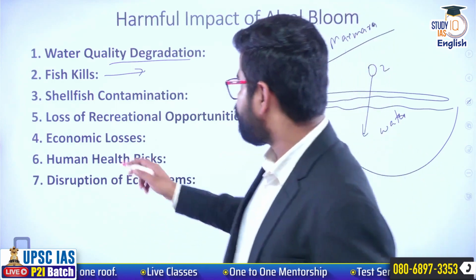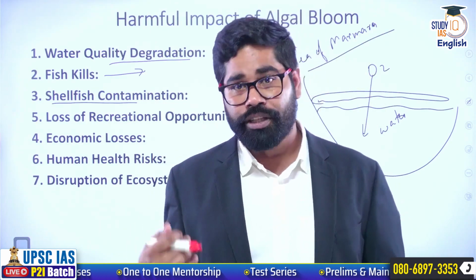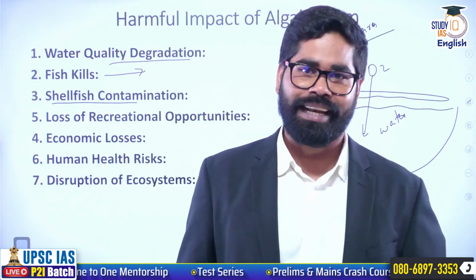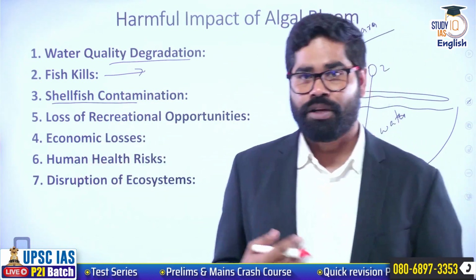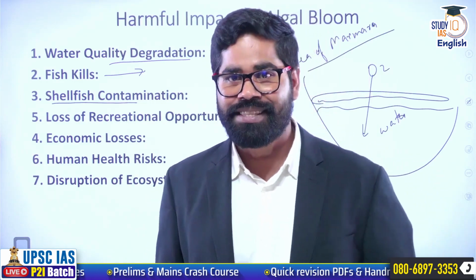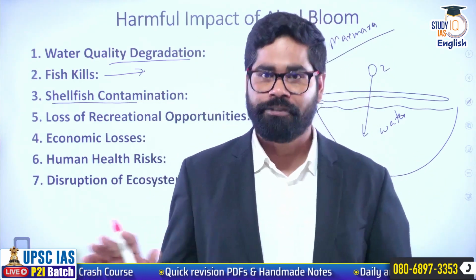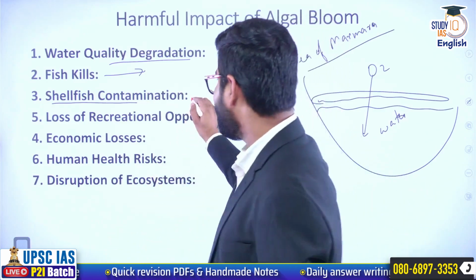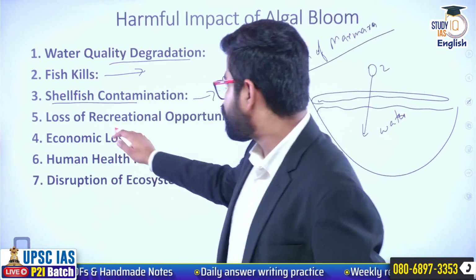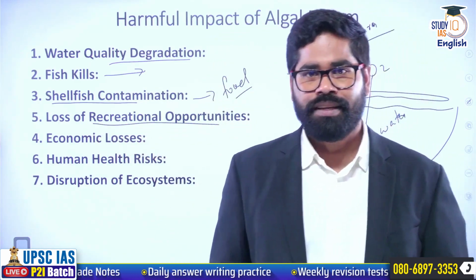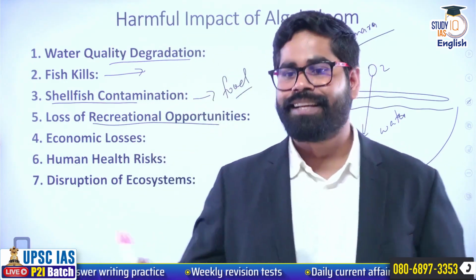Then shrimps or the shellfish can also get contaminated due to toxic chemicals coming from the algae. So contamination of the shellfish can also be one of the reasons. Now shellfish can be consumed by the coastal communities or the marine ecosystem organisms. That can also lead to problems in the entire food chain. Okay, so it is going to impact the food chain itself here. Okay, then commercial opportunities are also going to be lost. Like suppose that if there is a lake, it is quite famous for the tourists, but suppose there is algal bloom.